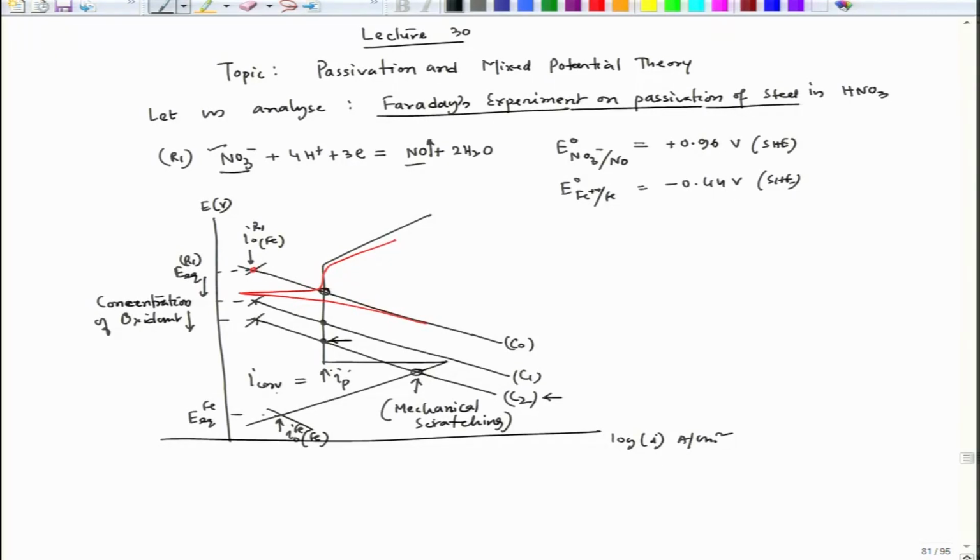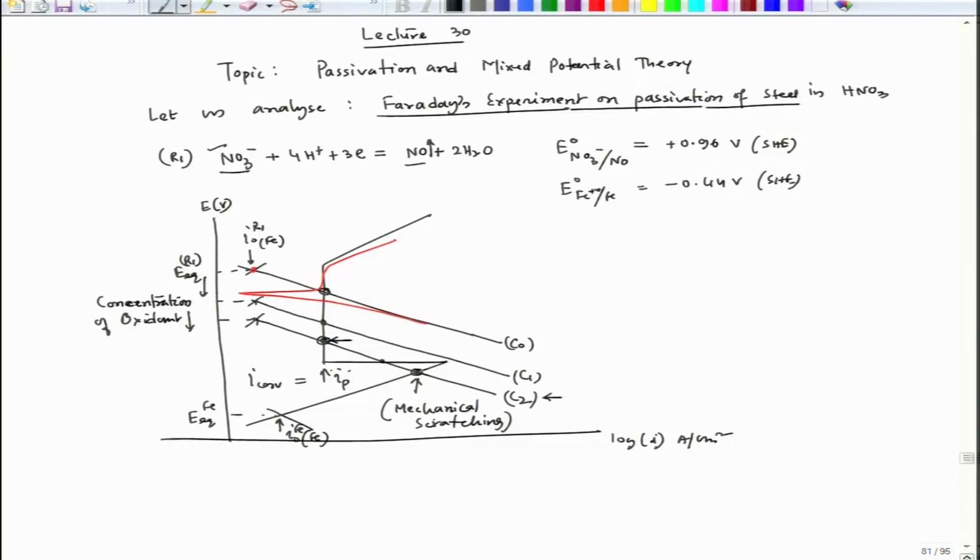So, it will maintain passivity, and I corrosion is of course very low, equal to the passive current density. But once we disturb, because when it is C2, it is actually going through 3 locations where I C equals I A, but it will maintain this point if it is not disturbed. If it is disturbed, it will come to this.